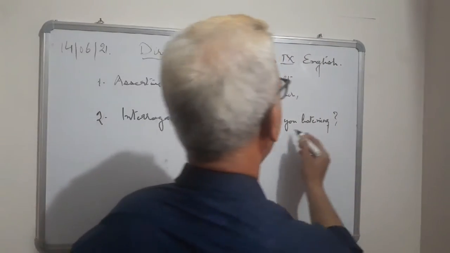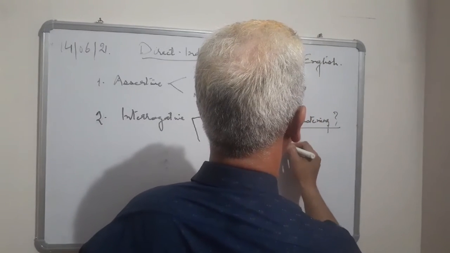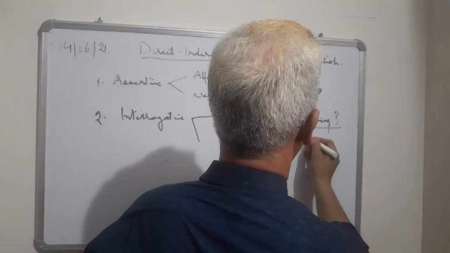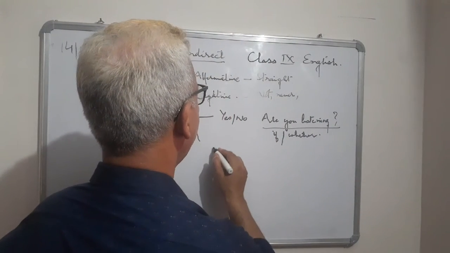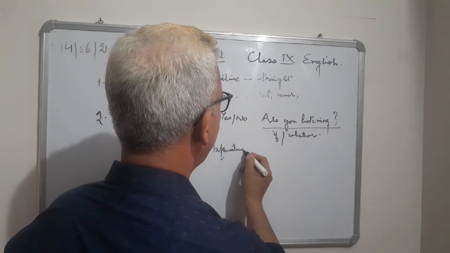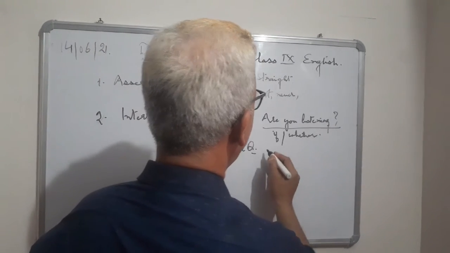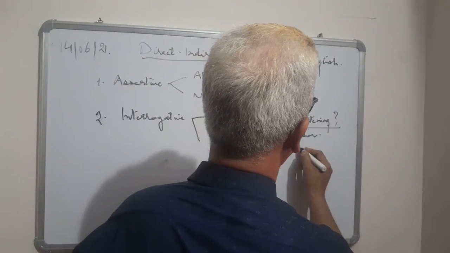And the connector with such sentences will be if or whether. They are to be connected with if or whether. Then the second type of questions are informative questions. Informative questions. What are they? They start with what, which, when, why, etc.